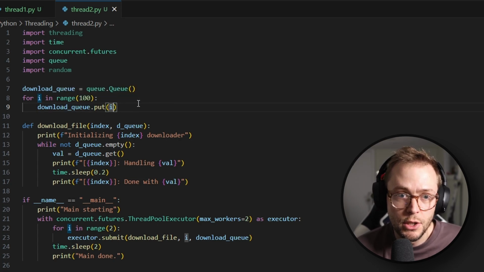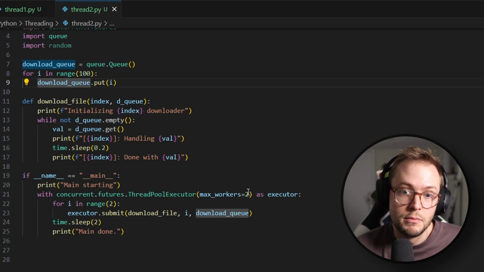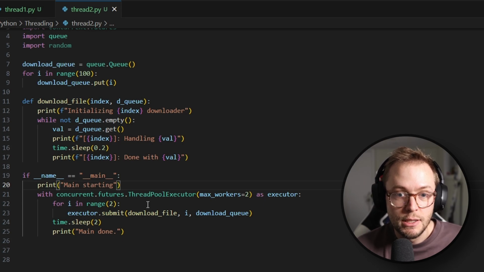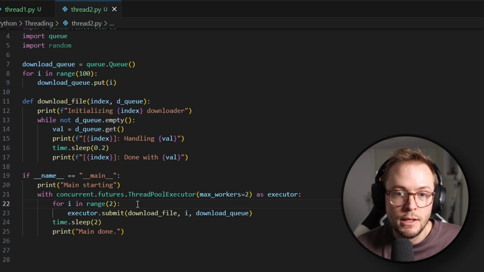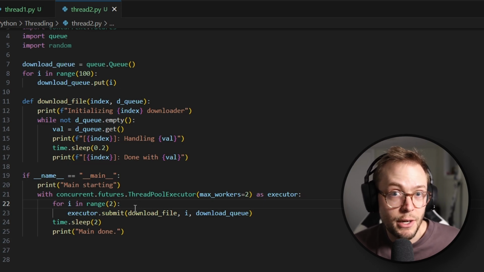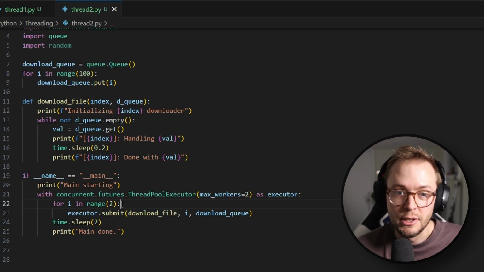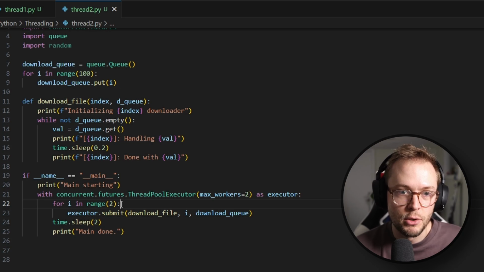But if we do this with a queue and with some, say, workers, meaning threads, we can actually do this on multiple threads, meaning we can download multiple things at a time. You're probably going to be limited by your internet speed at that point anyways, but it's possible that you're going to be able to still download more quickly by doing this on multiple threads.